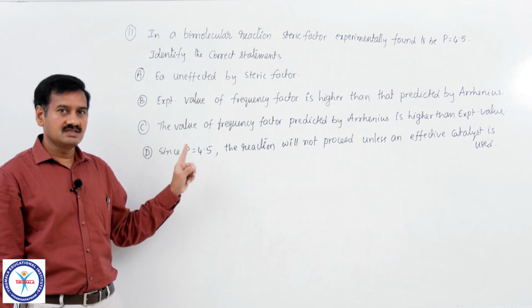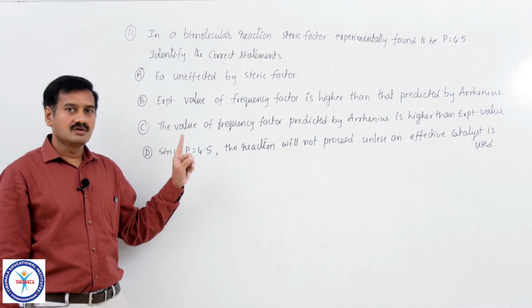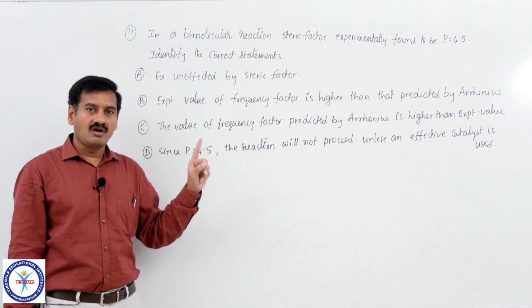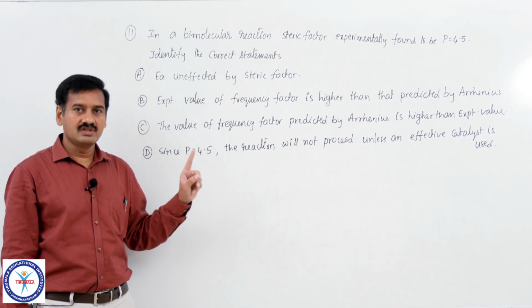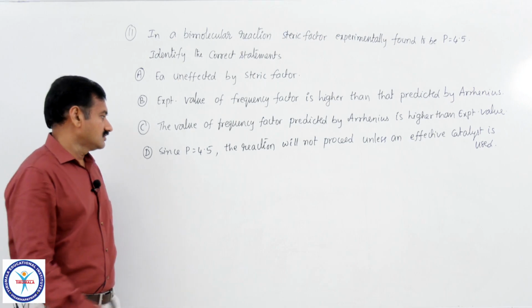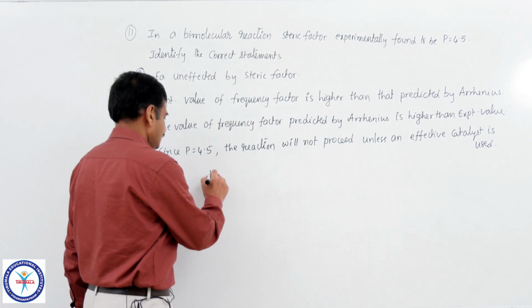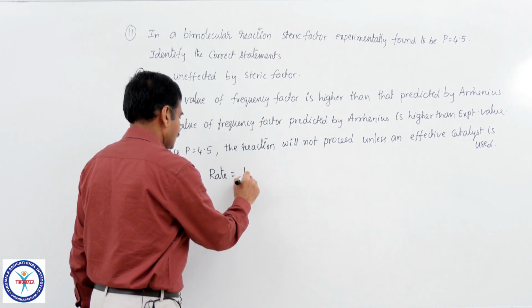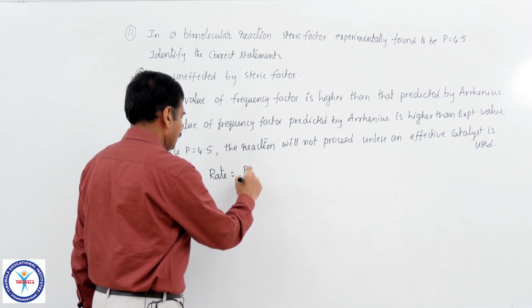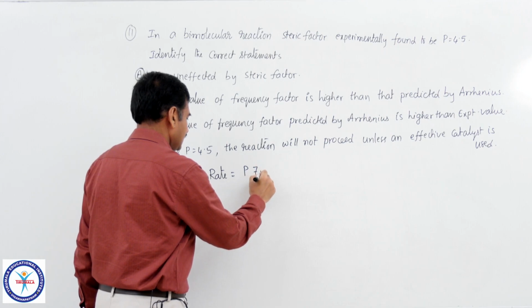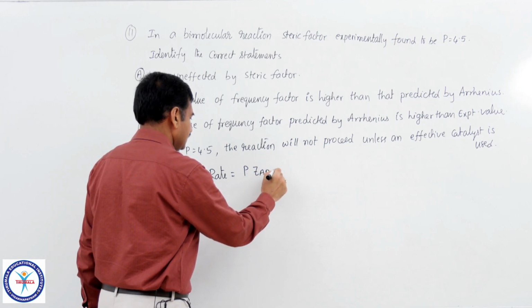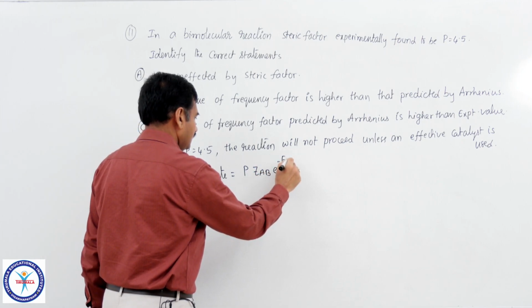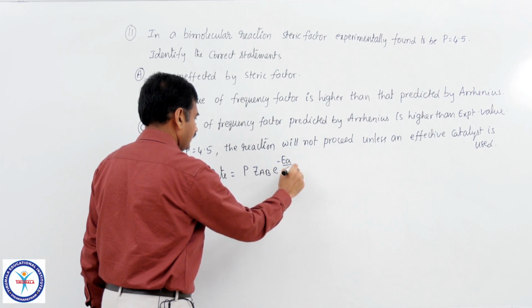So, for answering this, you have to go for the equation of rate derived from collision theory of reaction rates. That is, rate of reaction is equal to steric factor or probability factor P into ZAB into e power minus Ea by RT, that we derived in collision theory of reaction rates.